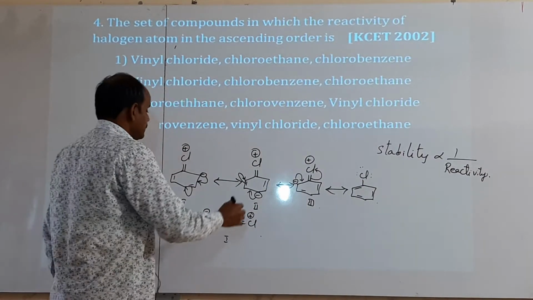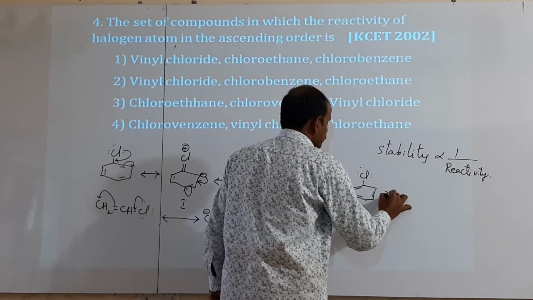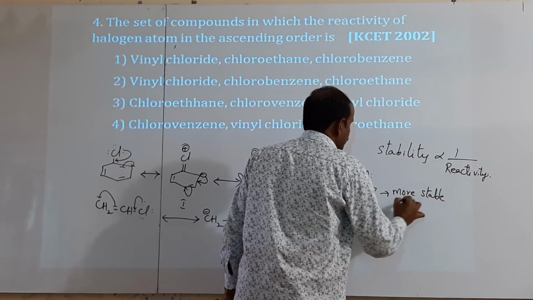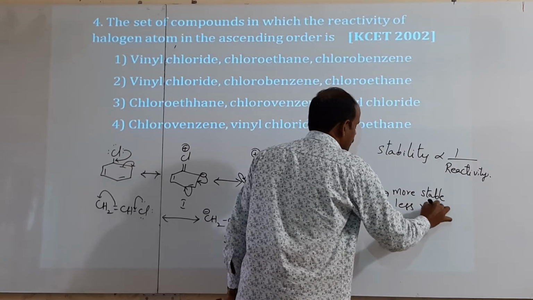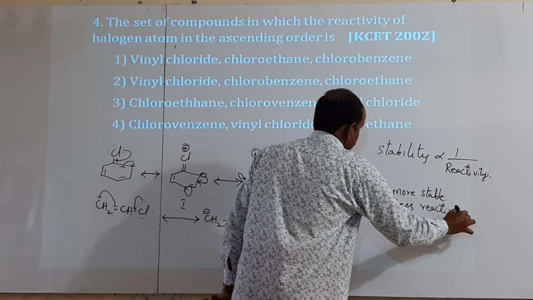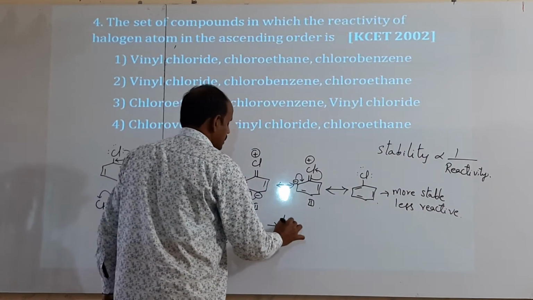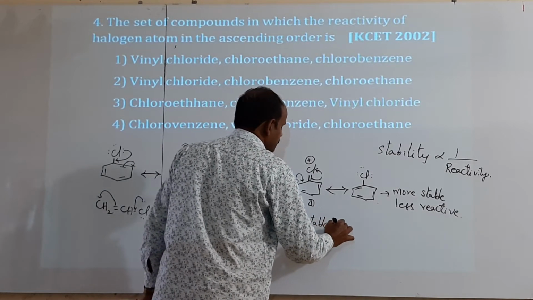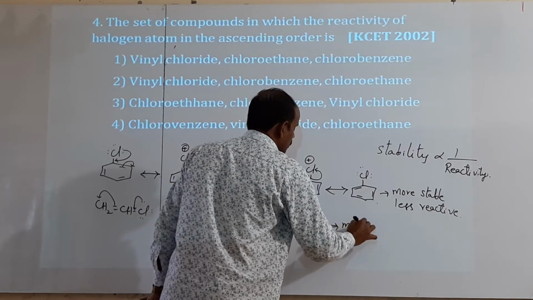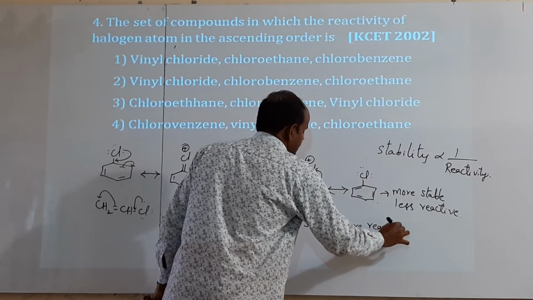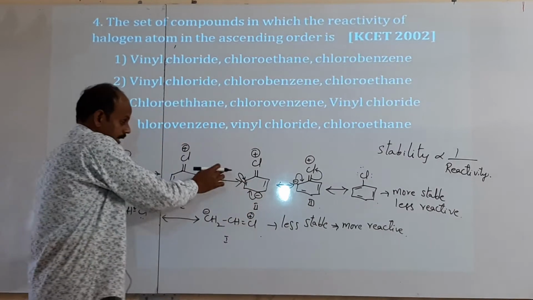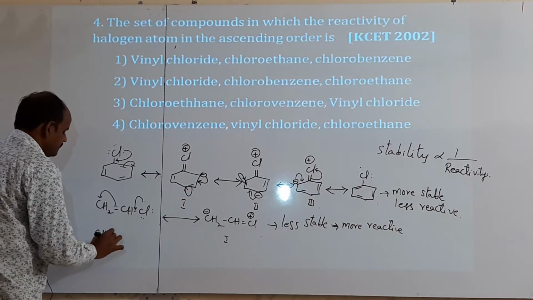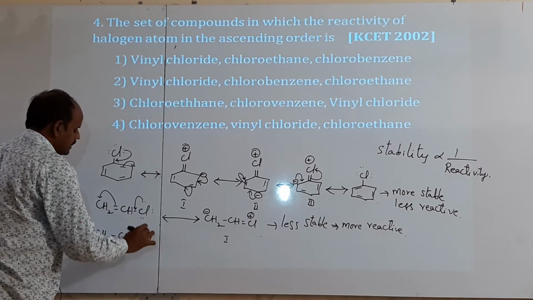Thus, here it is more stable, means less reactive. It is less stable, means here more reactive than chlorobenzene only. Then you can take chloroethane, CH3CH2Cl.